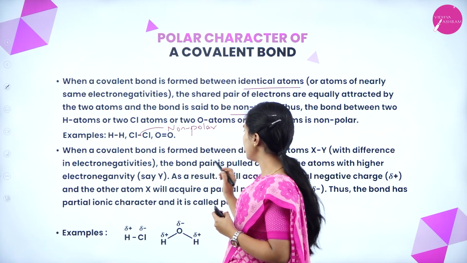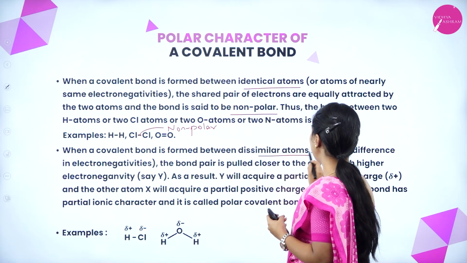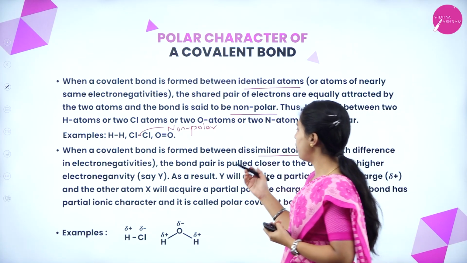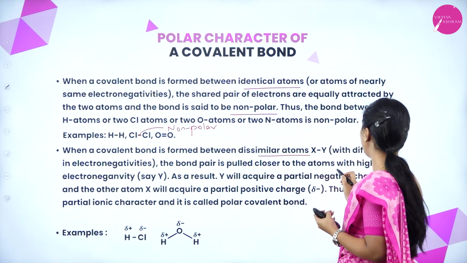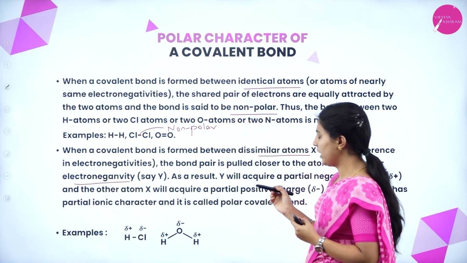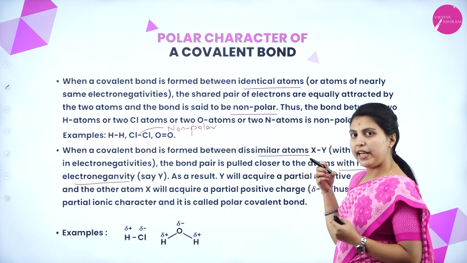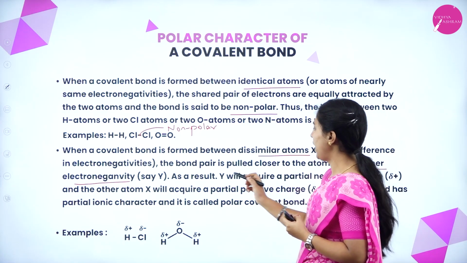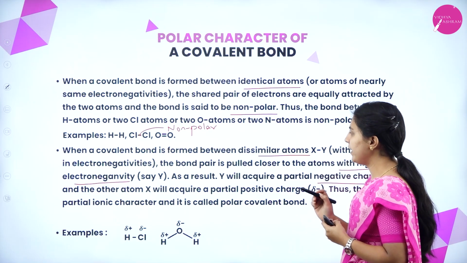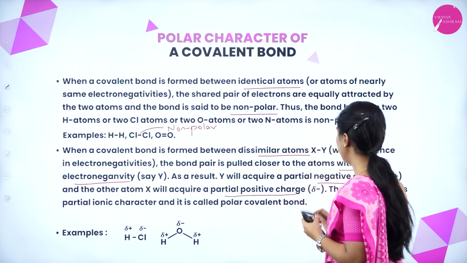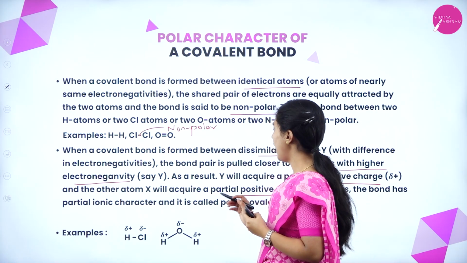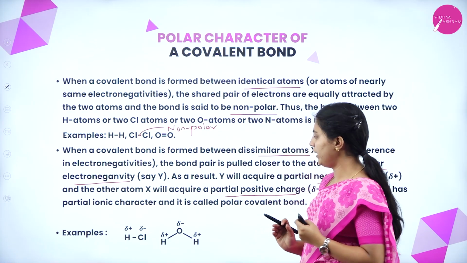When a covalent bond is formed between dissimilar atoms, that is X and Y, with a difference in electronegativities, the bond pair is pulled closer to the atom with higher electronegativity. If it is Y, it will pull the electrons towards Y. As a result, Y will acquire a partial negative charge and X a partial positive charge. Thus the bond has partial ionic character and is called a polar covalent bond.